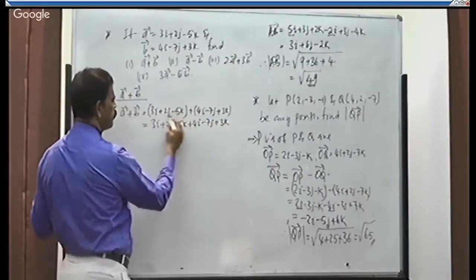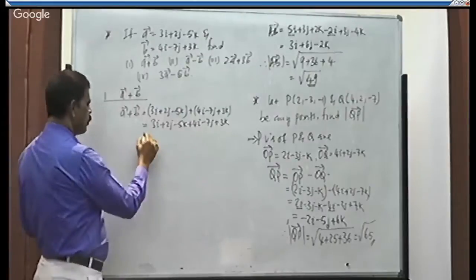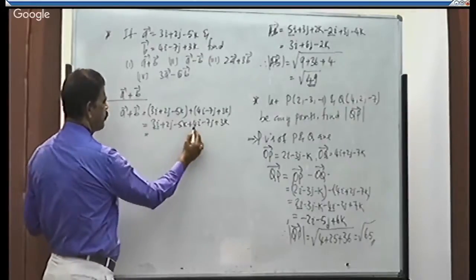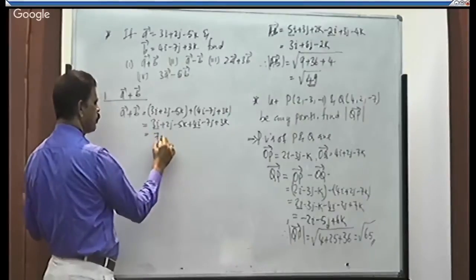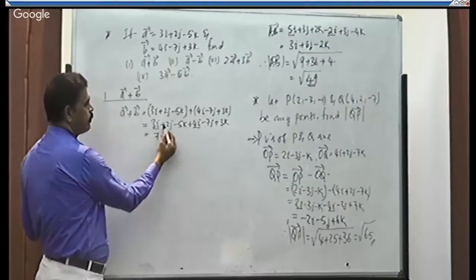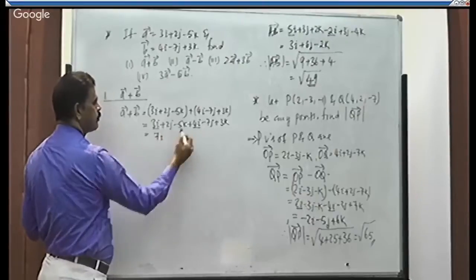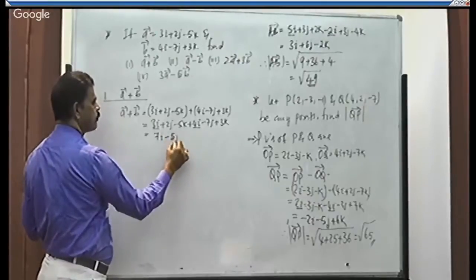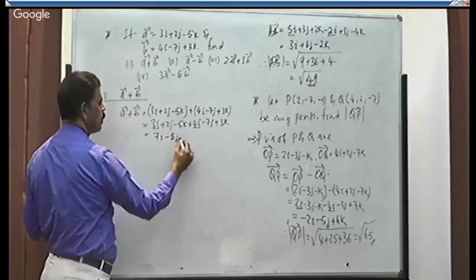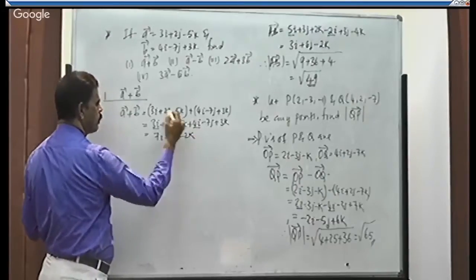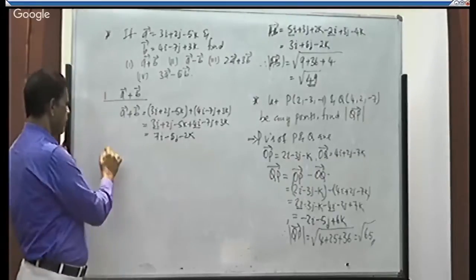You can avoid this step while adding the two vectors. Now 3i plus 4i both are positive. Hence it becomes what? 7i. Plus 2j minus 7j will be minus 5j. Minus 5k plus 3k is minus 2k. This is the vector A plus B.